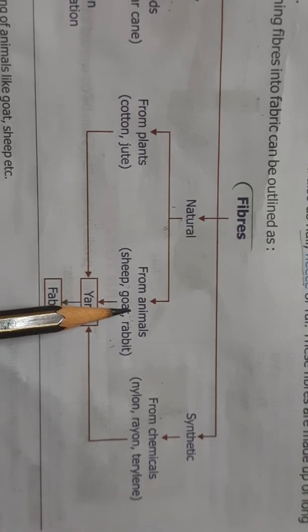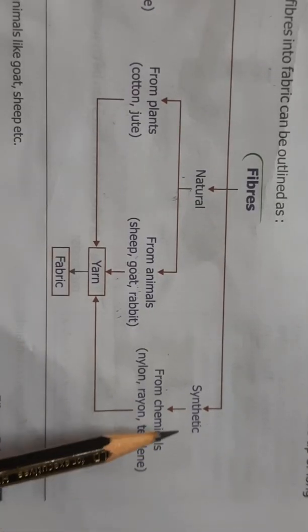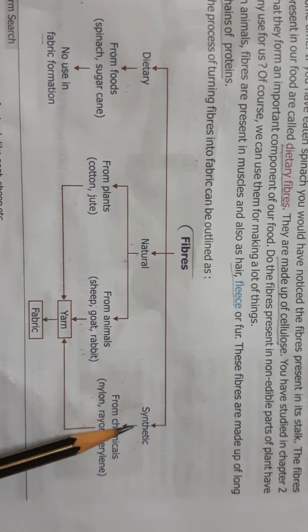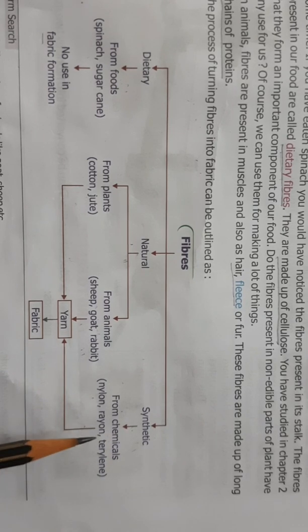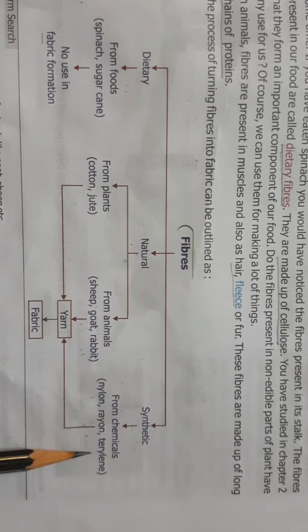Then the next kind of fibers are the synthetic fibers. Synthetic fibers are the man-made fibers. And how are they made? They are made from chemicals. What are the examples of synthetic fiber? The examples of synthetic fiber are nylon, rayon, terylene. Clear, children?